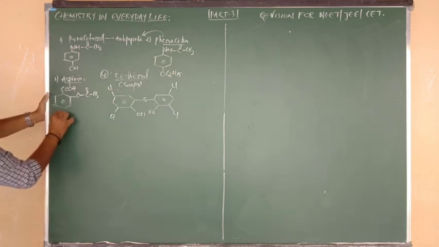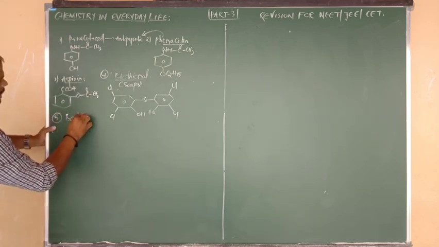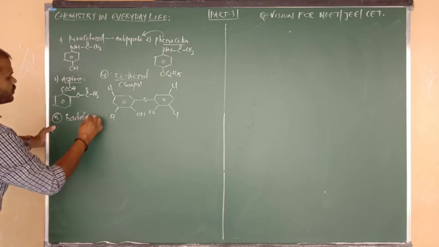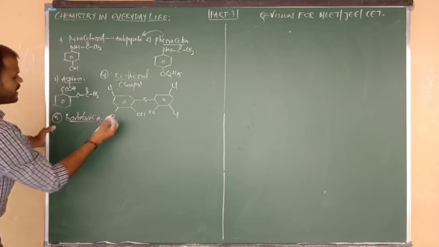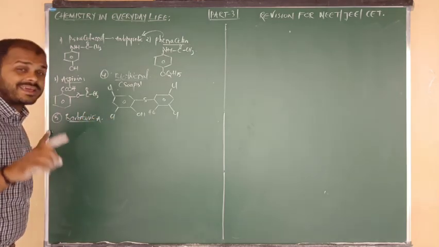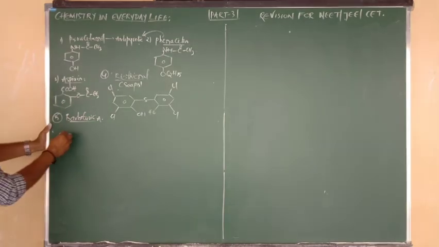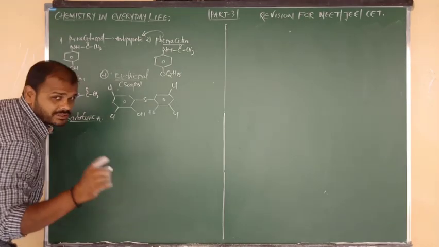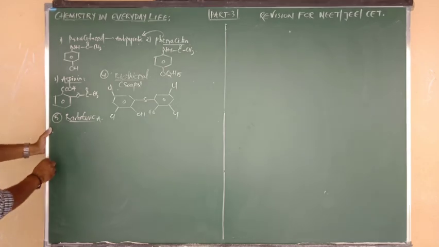Next, here I am going to write barbituric acid. What is barbituric acid? It is an example of a tranquilizer, used for stress free condition, psychoneurosis treatment.